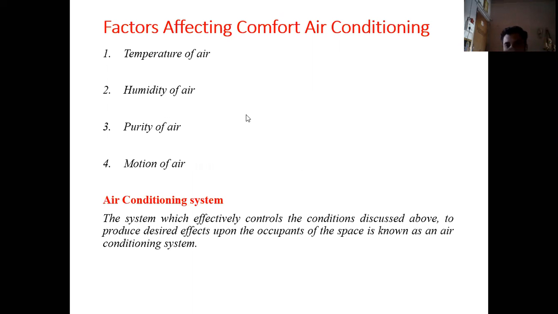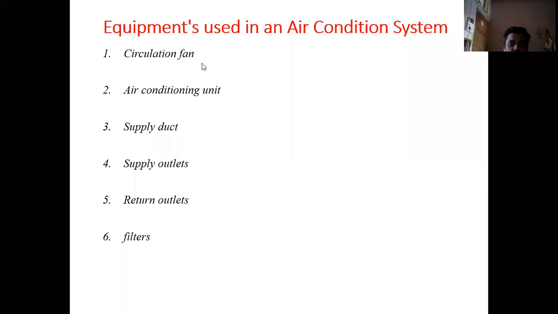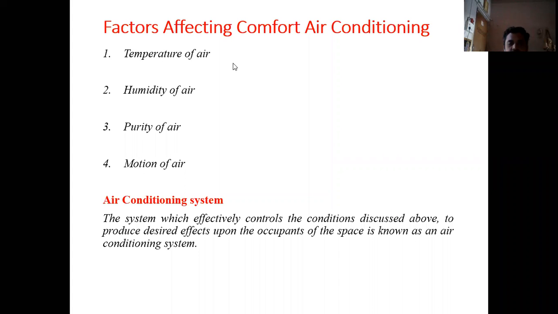Now, the different factors that affect air conditioning, we already discussed in the last lecture also. Just we'll see one by one. The temperature of air: we need to maintain temperature as well as humidity inside so that humans will feel comfortable. Generally we maintain temperature around 21 degrees Celsius and relative humidity around 50%. Then next, the humidity of air also plays a major role, and it depends on the season. As you all know, in winter the humidity is very low, and in summer the humidity in the air is very high. So as per the condition of the surrounding air, we need to provide air conditioning to the room.